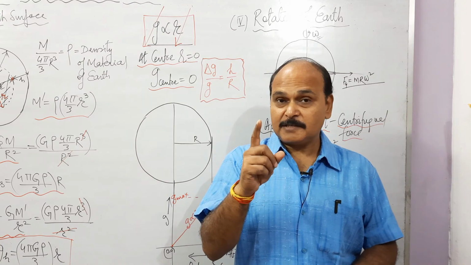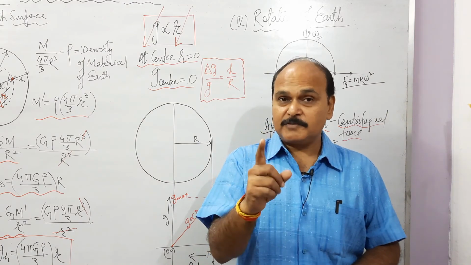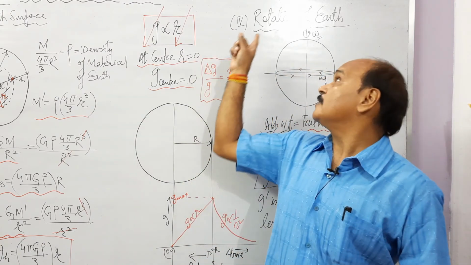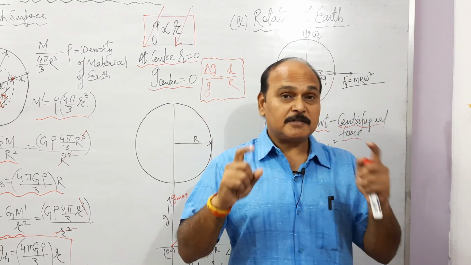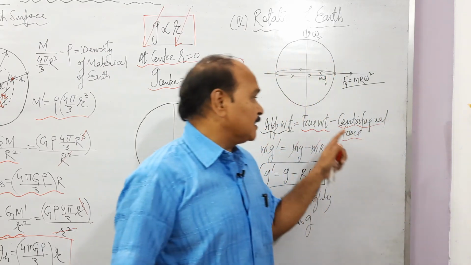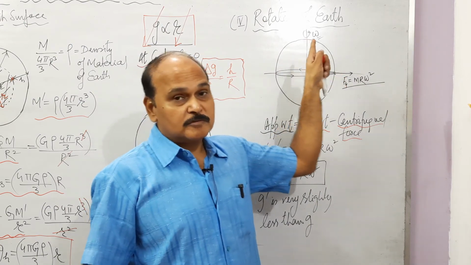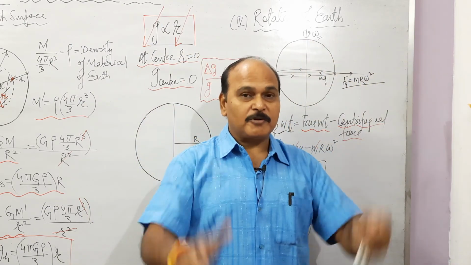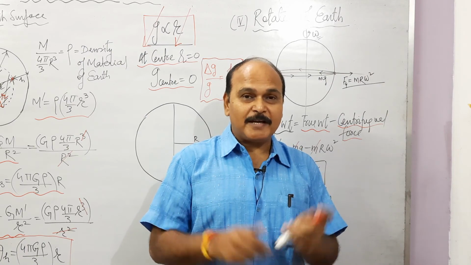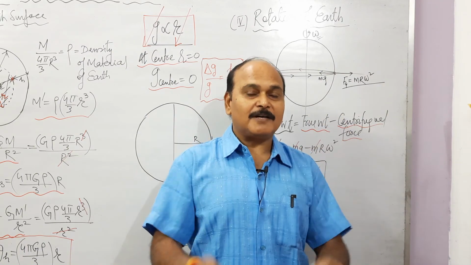Remember, this variation of g due to rotation doesn't take place over the poles. It takes place maximum over the equator, and the effect of rotation goes on decreasing as you move from the equator to the poles. So if Earth stops rotating, acceleration due to gravity would increase very slightly everywhere on the Earth's surface except over the poles.